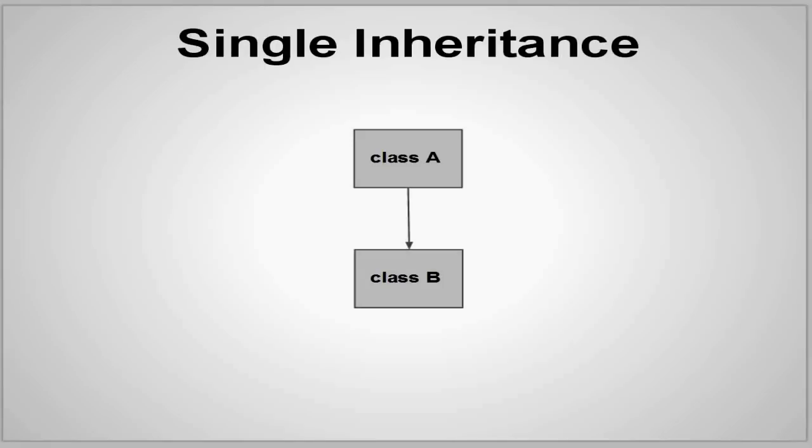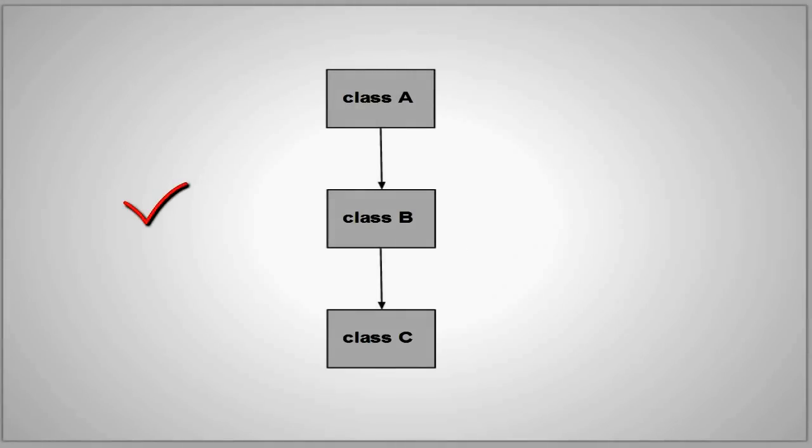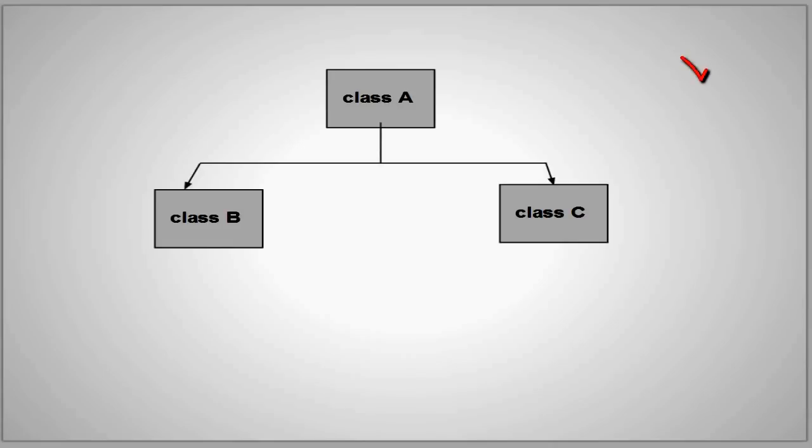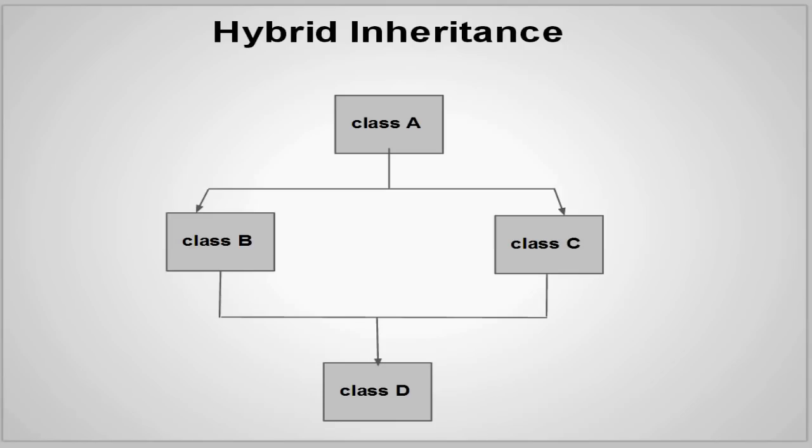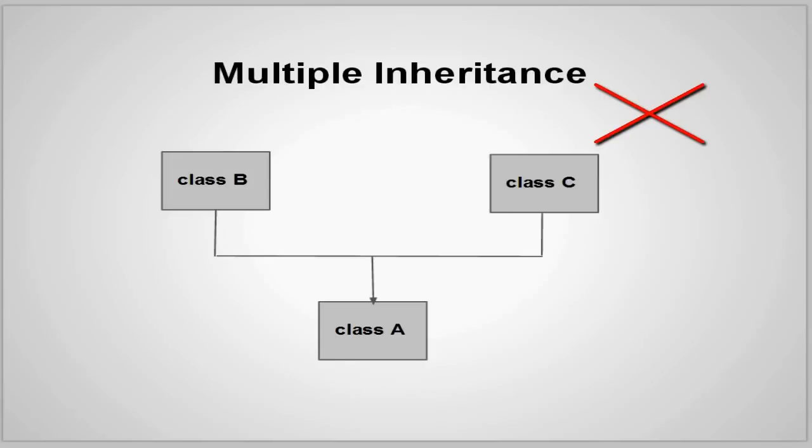Today let's have a deeper look inside inheritance in PHP. PHP supports single inheritance wherein the child class has only one parent class. In all these cases, there is only one parent class. In multiple inheritance, there are two base classes, which is not supported in PHP. In hybrid inheritance too, it has more than one parent class, thus it is not supported in PHP.